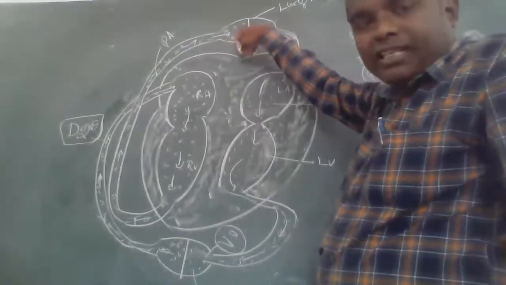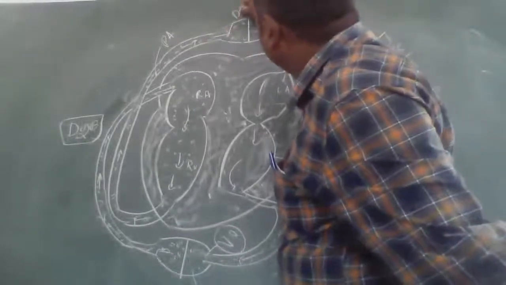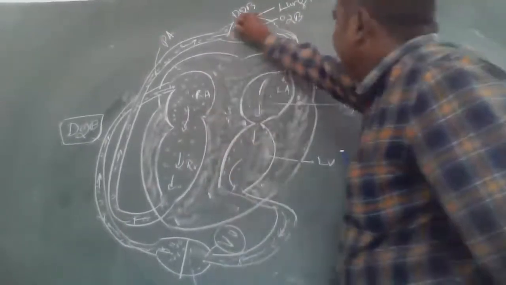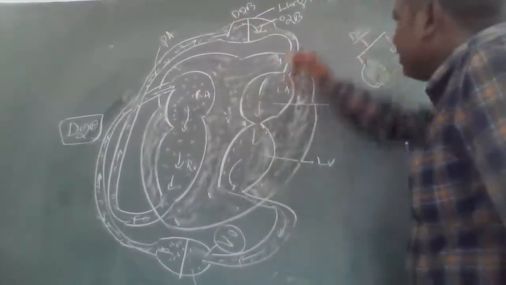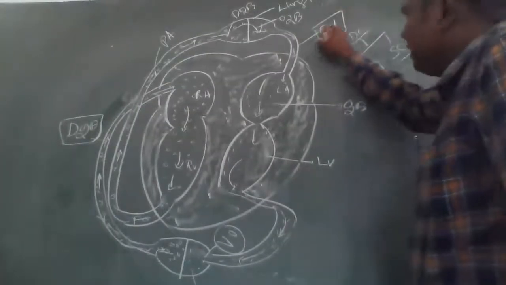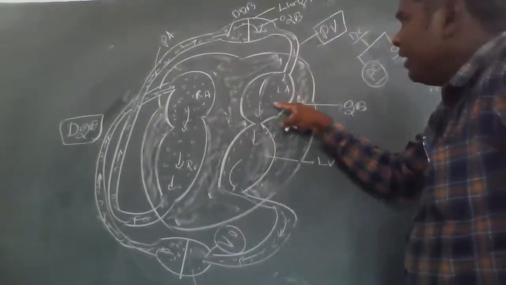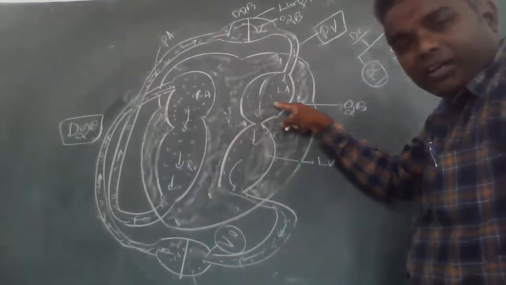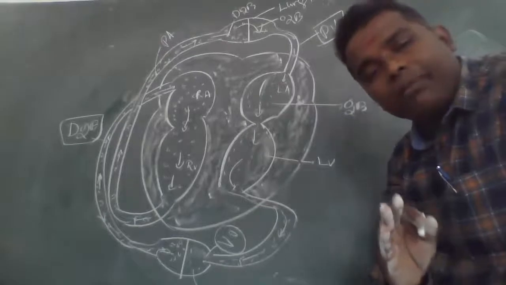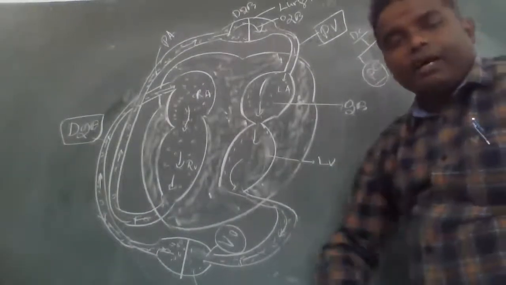In the lungs, in the capillaries of the alveoli, the deoxygenated blood is converted into oxygenated blood. This oxygenated blood enters the left auricle through the pulmonary vein. This is called pulmonary circulation. Once more, pulmonary circulation of blood.